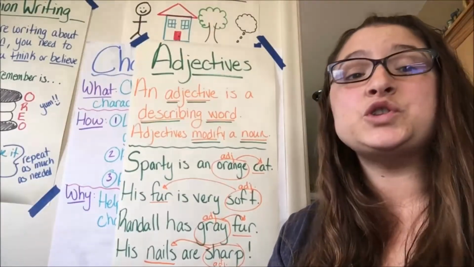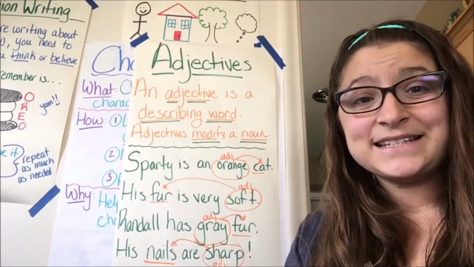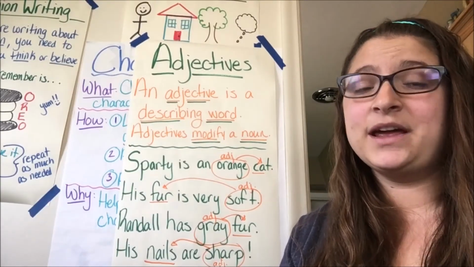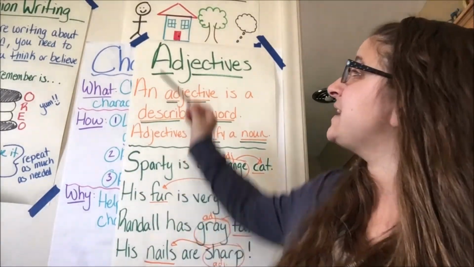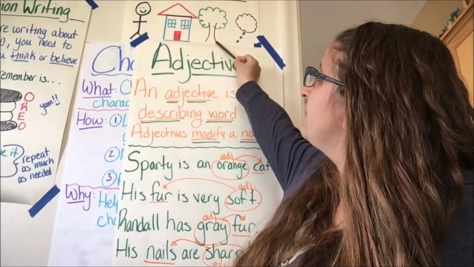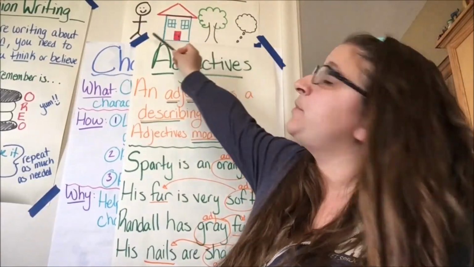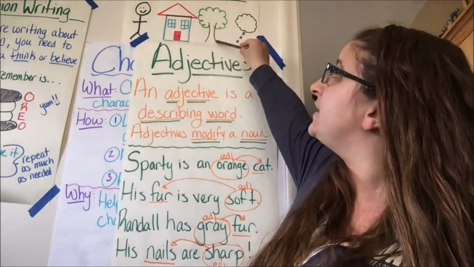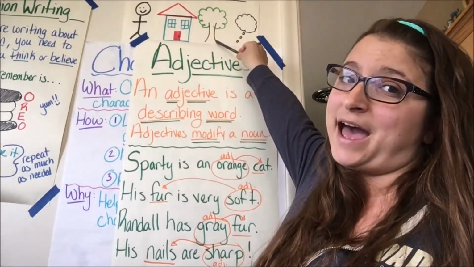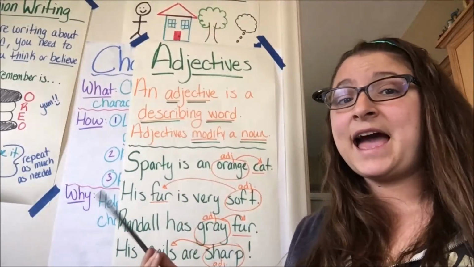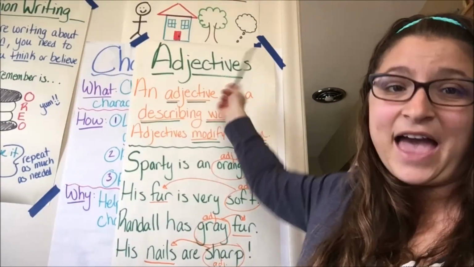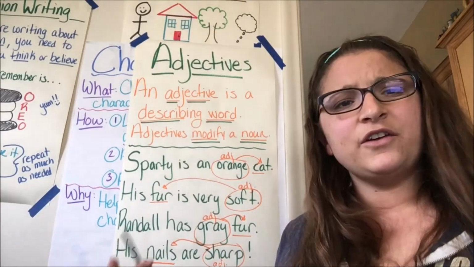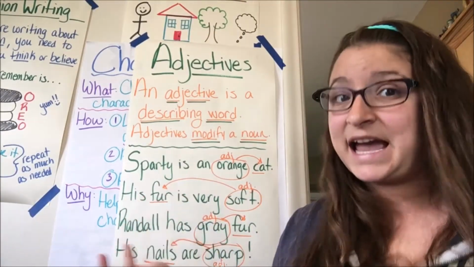Wonderful work, scholars. I'm super proud of you. This is going to wrap up our lesson today about adjectives. So we know that adjectives are going to be paired with a noun. And as a review, a noun is a person, place, thing, or idea. So any person you can know, and any place that you can go, and anything that you can show, you know they're nouns. Now, if I'm describing that noun, I'm going to use it with an adjective. Adjectives are those fun describing words. It's the words that make your writing so much more colorful, and they're making your reading more exciting to read.